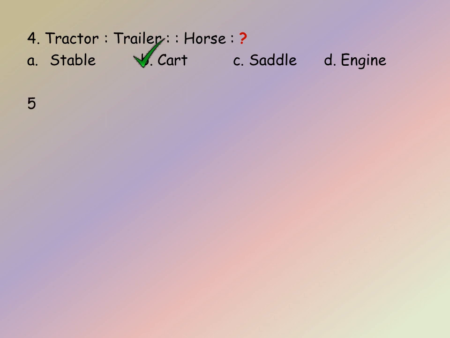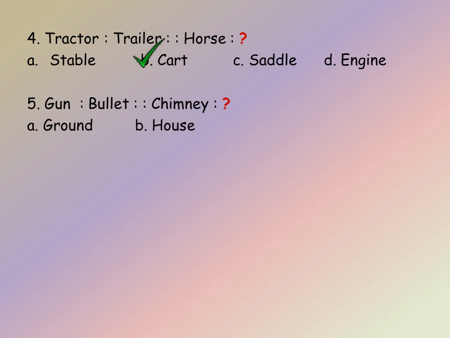So let us go to the fifth question. Gun, bullet, chimney. We have to pick the correct answer here. So here the analogy is the first one releases the second. So let us see the options here. A, ground, B, house, C, roof, and D, smoke. So gun releases the bullet. In the same way, chimney releases the smoke. So our answer is D.